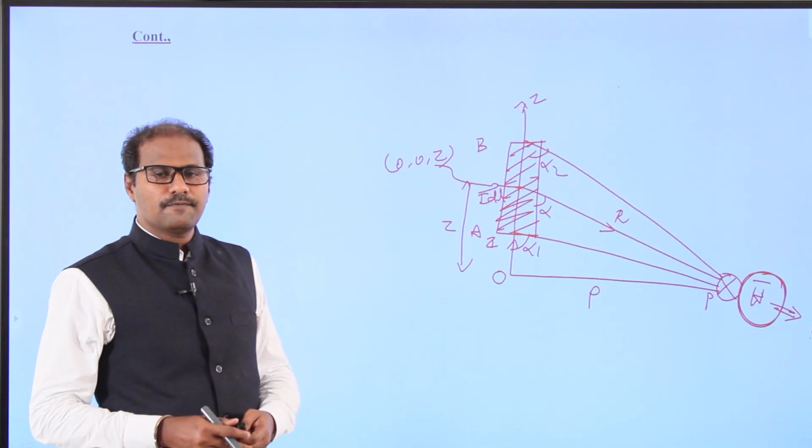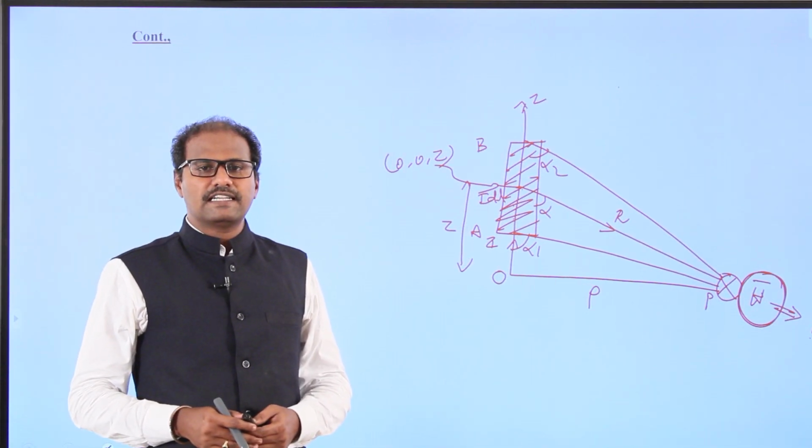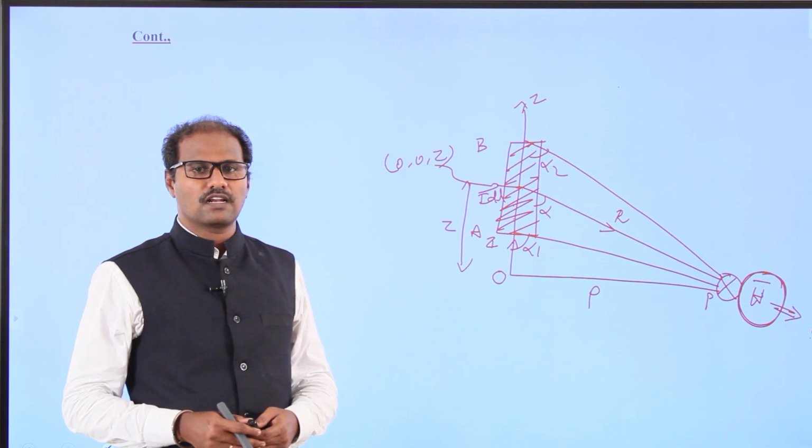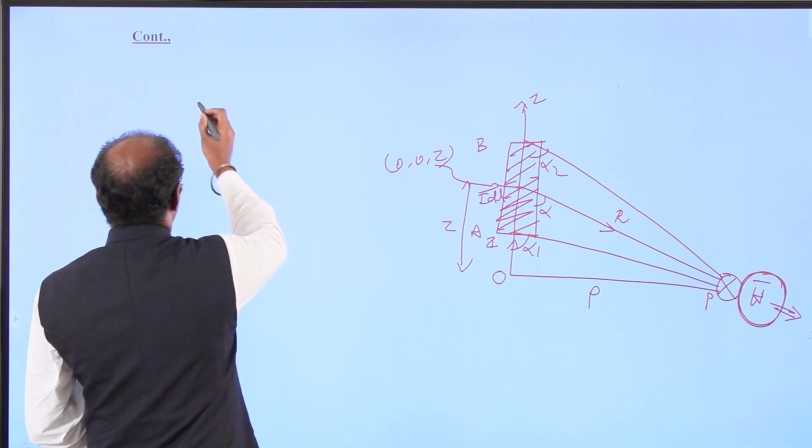Now I am going to derive the magnetic field intensity H by using the Biot-Savart law.